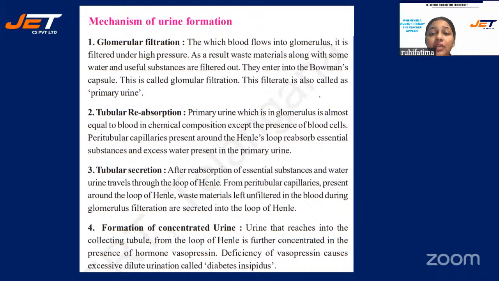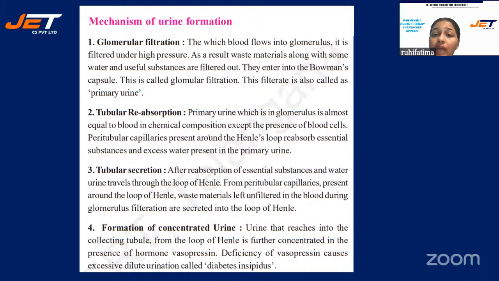After this, the primary urine enters the DCT. No, not DCT, PCT, where tubular reabsorption happens. Primary urine, which is formed in the glomerulus, is almost equal to blood in chemical composition, except for the presence of blood cells. Okay?